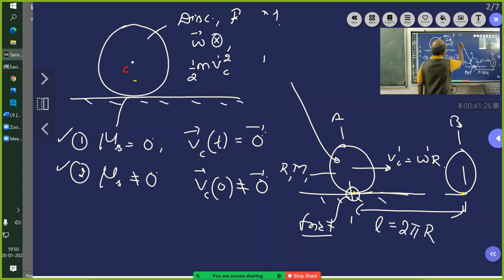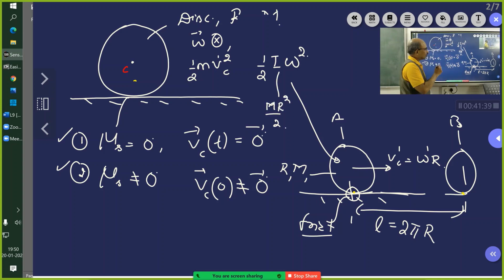The kinetic energy of rotation will be half I omega square. And I for a disk, yesterday we found out, is half m r square. So this will be the total kinetic energy at this point.